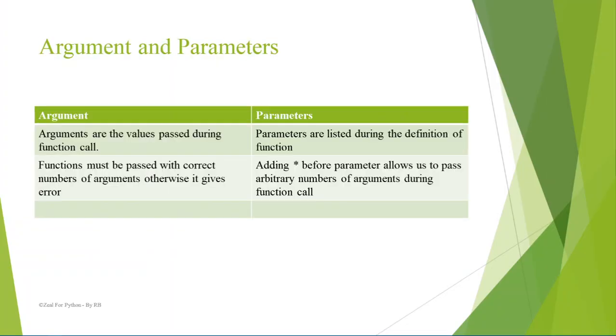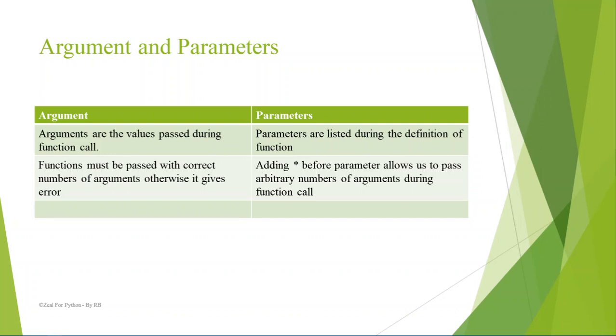Now, what are arguments and parameters? Arguments are the values passed during the function call. As I told you here, name is my argument, as I am passing it while calling my function. Parameters are listed during the definition of the function. The parameters tell how many or what kind of data is going to come and what my function has to process. So the function must be passed the correct number of arguments, otherwise it gives an error.